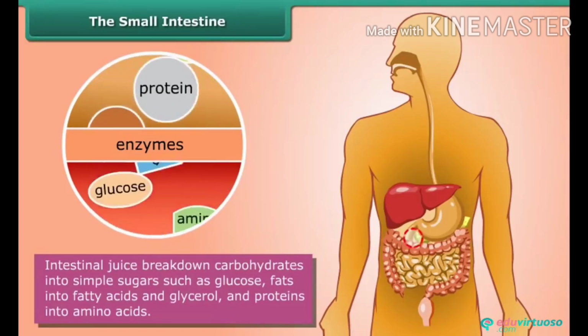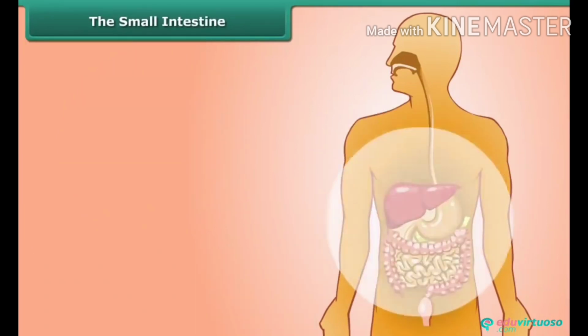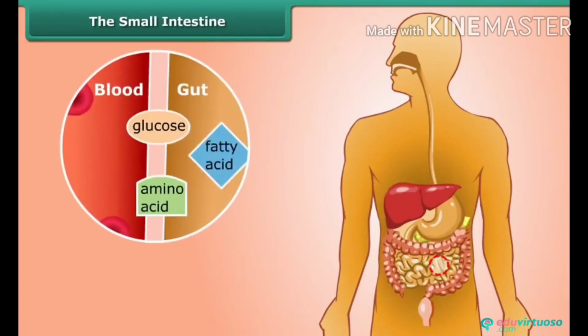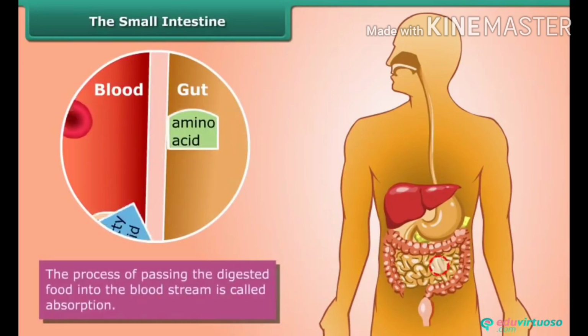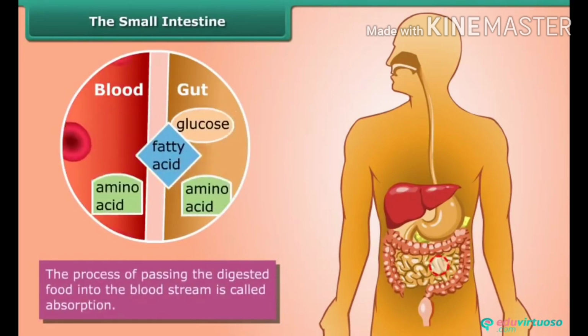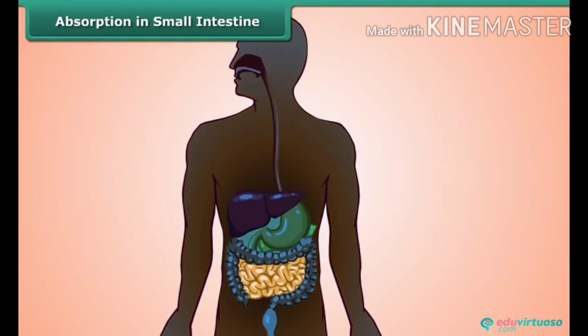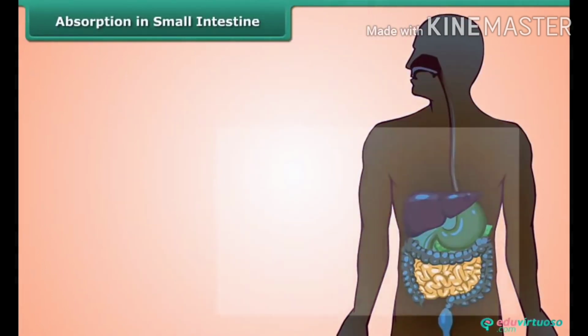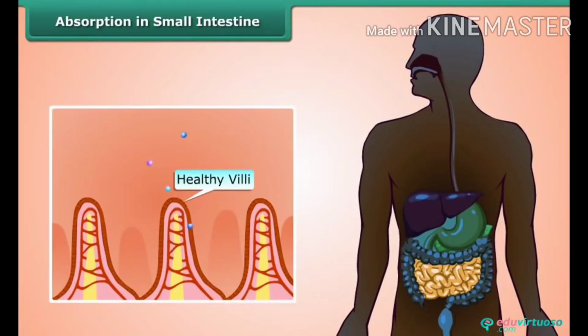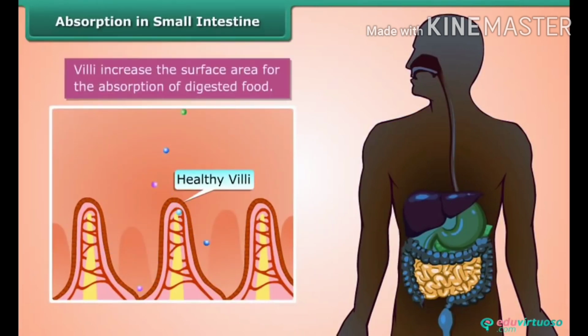Now the digested food passes into the bloodstream. This process is called absorption. The inner wall of small intestine has thousands of finger-like outgrowths. These are called villi. The villi increase the surface area for absorption of the digested food.